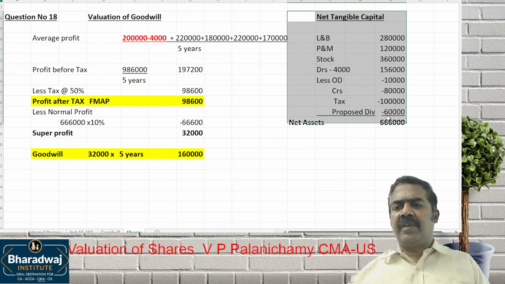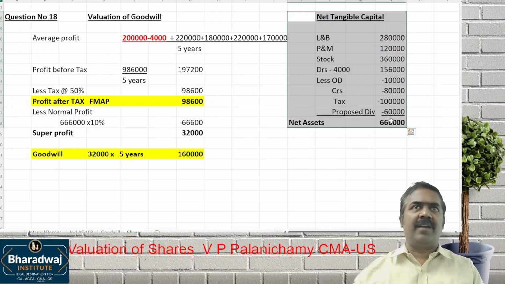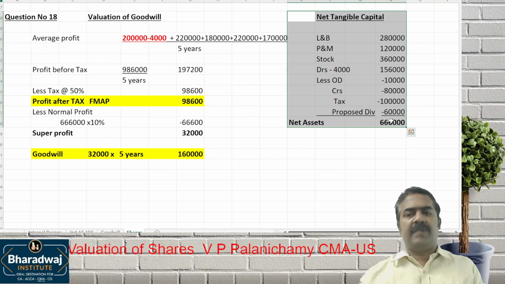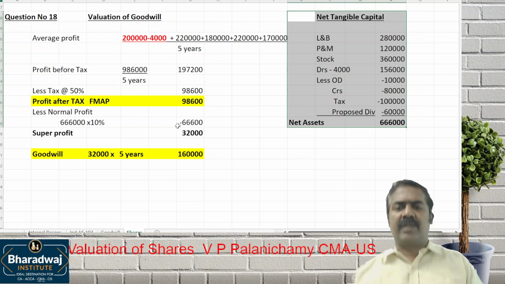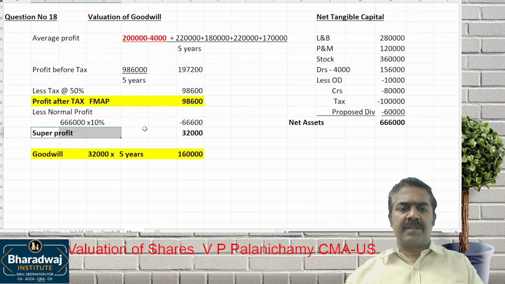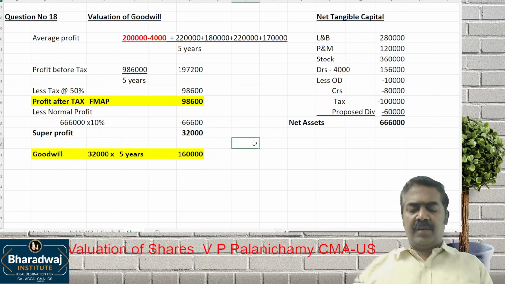Do you understand why we are not deducting half of the current year profit? Why are we not working out average capital employed? Because the NRR is given based on which one? Net tangible assets. So net assets into 10% gives us normal profit. Super profit is 32,000. That into 5 years, goodwill 1,60,000. Now we'll value the shares.